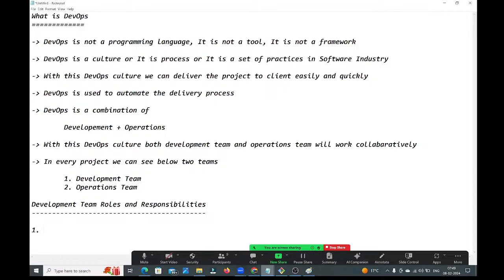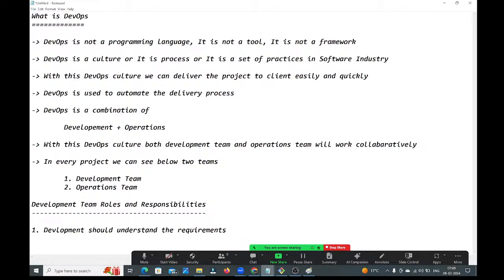See, guys, first, developers should understand the requirements. Whatever requirement the client has given, the development team should understand properly, guys, before starting the development.